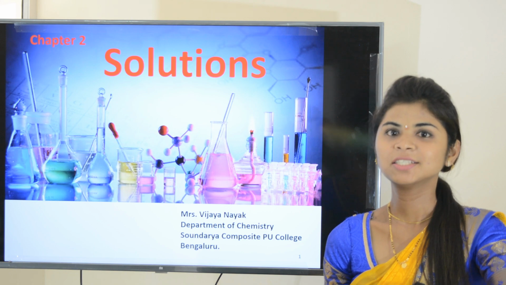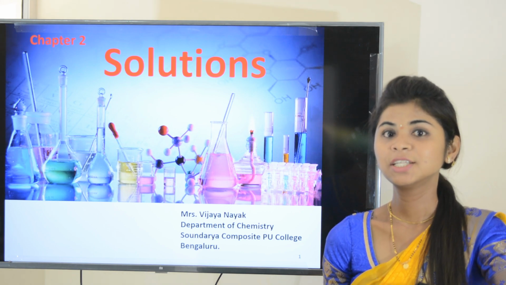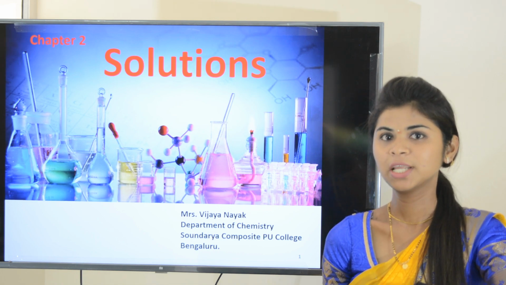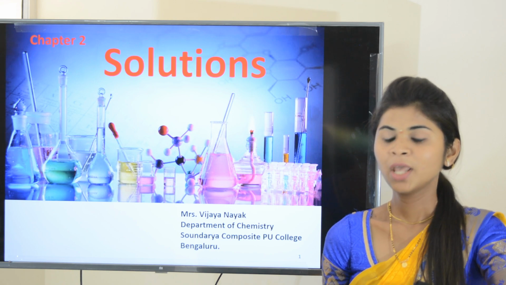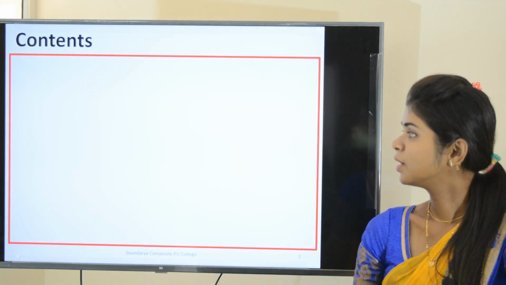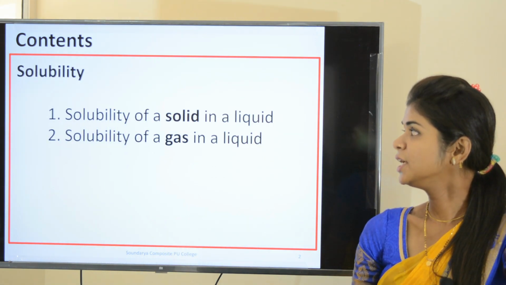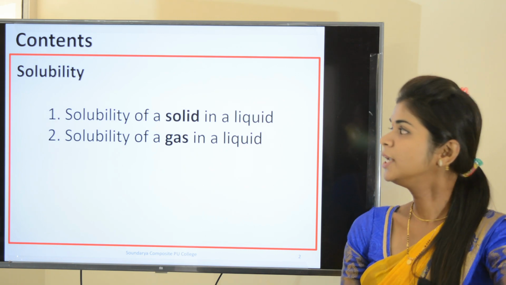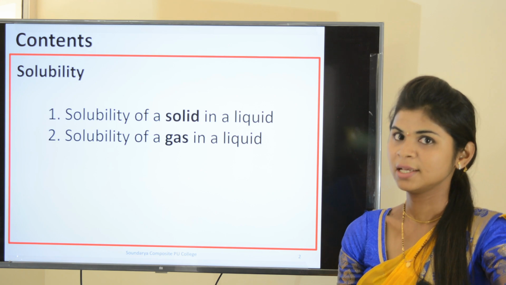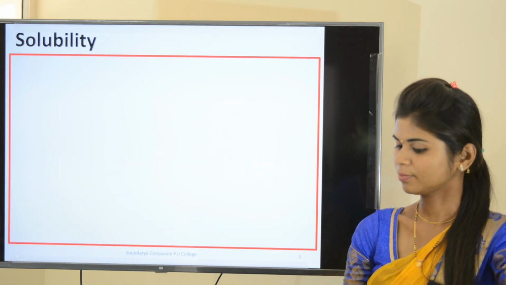In the last class, we studied types of solution as well as the different ways by which the concentration of a solution can be expressed. In today's class, let us study the solubility concept. Under solubility, we have to study solubility of a solid in a liquid as well as solubility of a gas in a liquid. Let us study one by one.